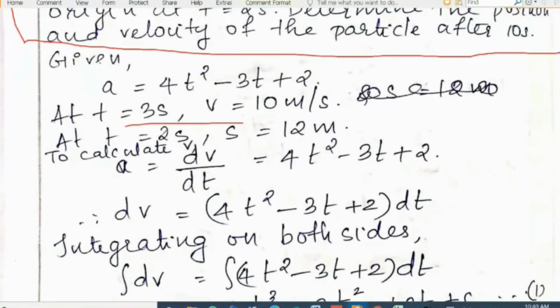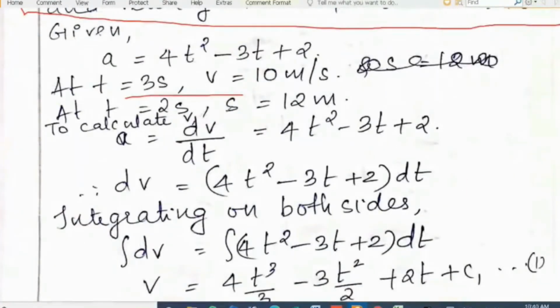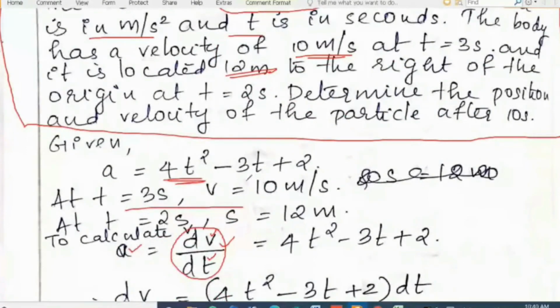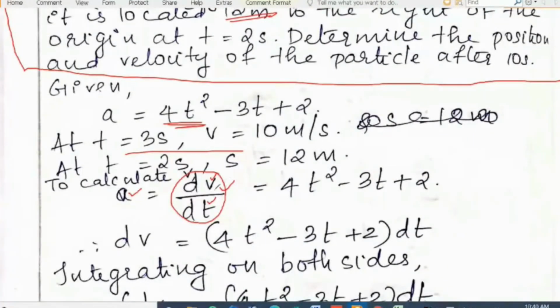Okay, so to calculate velocity, we will use the equation a is equal to dv by dt. Why do we use this equation dv by dt? Because acceleration is given in terms of time. So the equation connecting velocity, time, and acceleration is a is equal to dv by dt. In the previous question, the equation connecting acceleration, velocity, and displacement is a is equal to v into dv by ds. So here we are using a is equal to dv by dt.